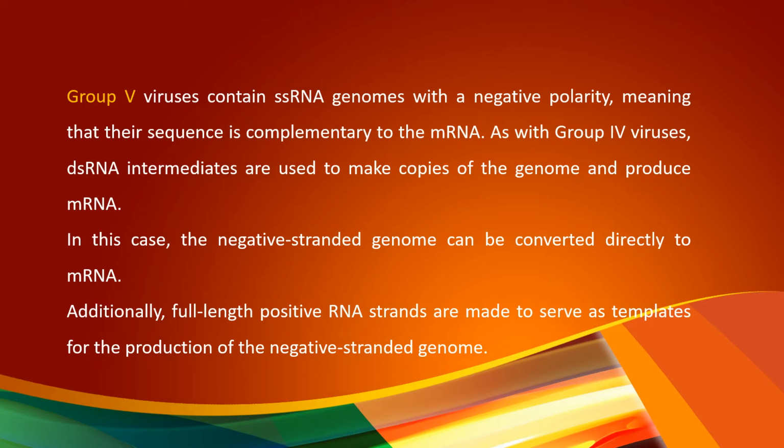complementary to the mRNA. As with group 4 viruses, double-stranded RNA intermediates are used to make copies of the genome and produce mRNA. In this case, the negative-stranded genome can be converted directly to mRNA. There is no need for synthesis of double-stranded DNA or the complementary strand. Additionally, full-length positive RNA strands are made to serve as templates for the production of the negative-stranded genome.